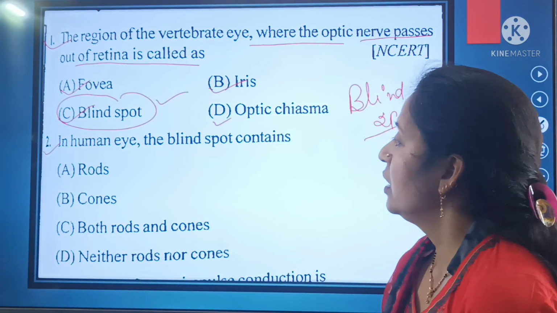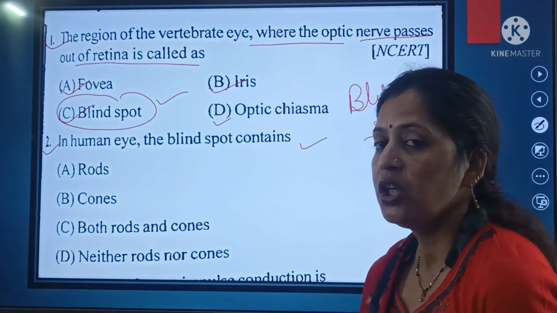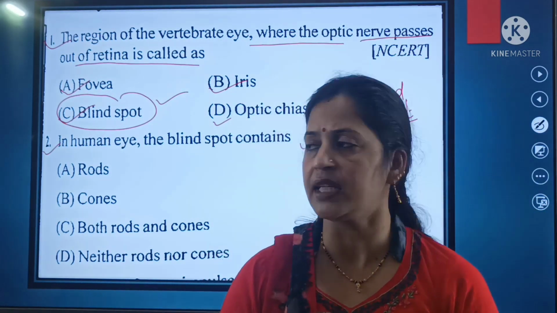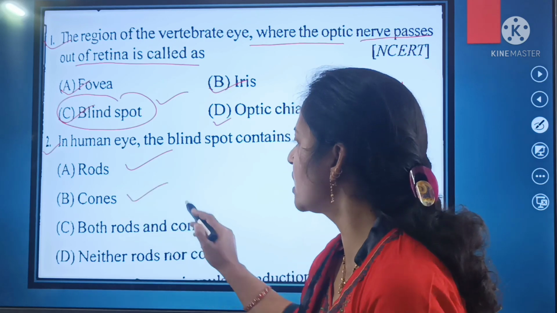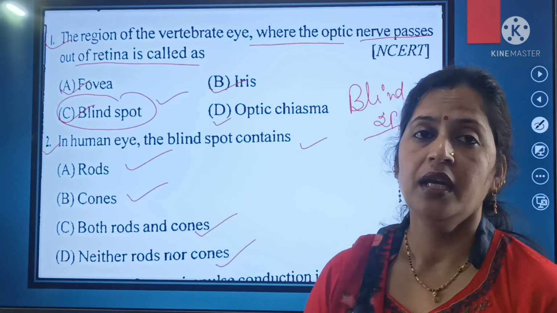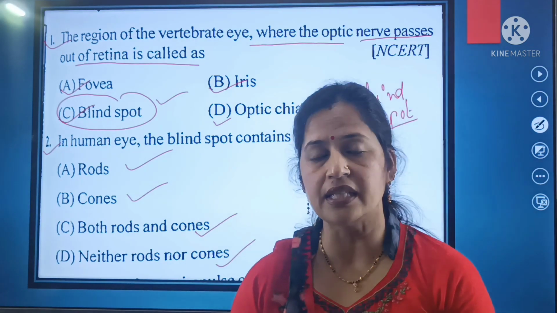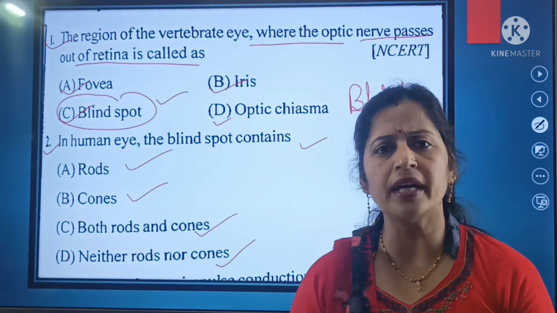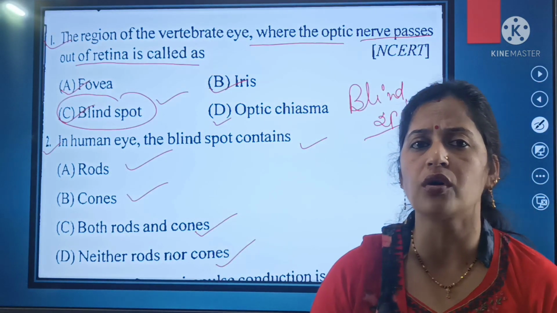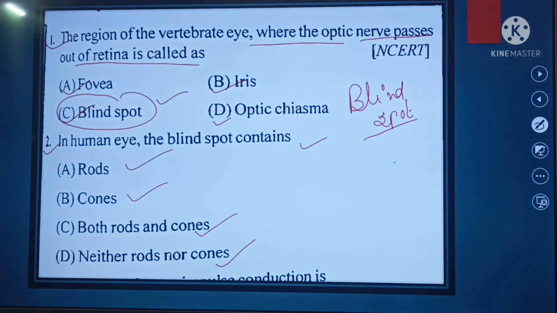Now shift to the next question, that is question number 2. In human eye the blind spot contains, human eye में blind spot जो होते हैं वो क्या contain करते हैं? Either rods, cones, both rods and cones, or neither rods nor cones. So in human eye, the blind spot either contains the rods, contains the cones, both rods and cones, या फिर neither rods nor cones. So here बेटा, आपको सही ऑप्शन इसमें चूज करनी है कि क्या contain करते हैं जो आपके blind spot है human eye के.